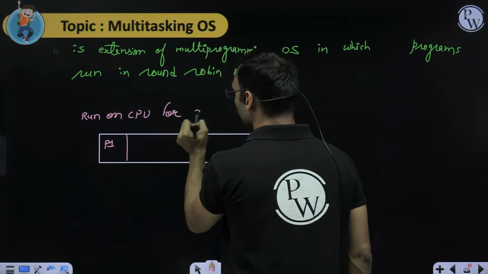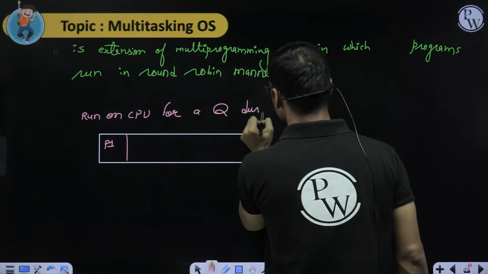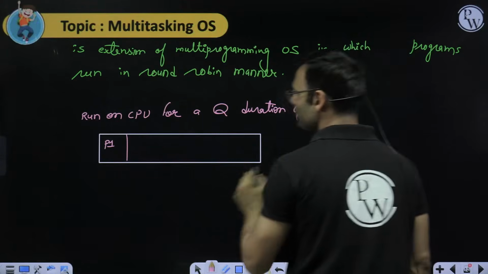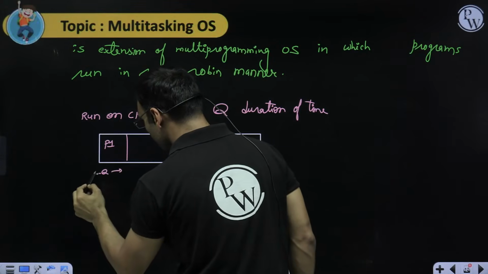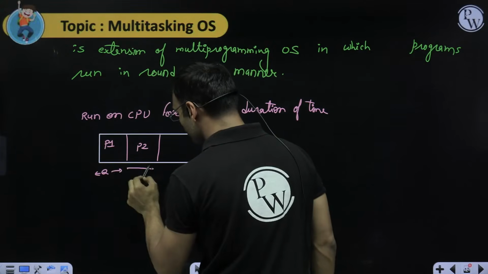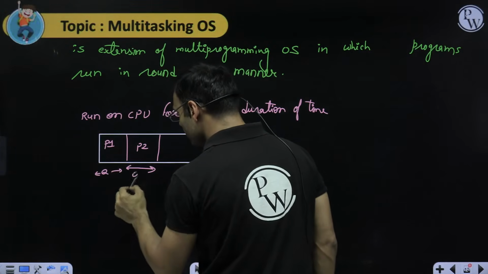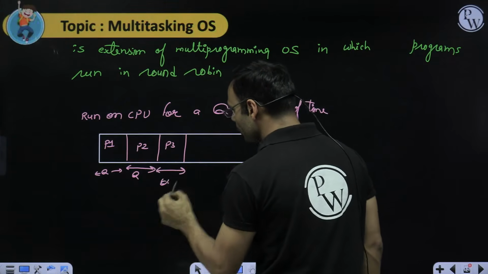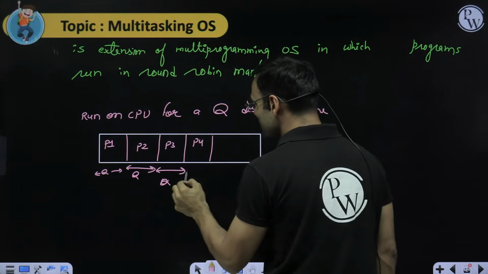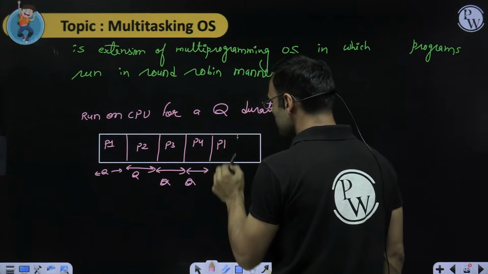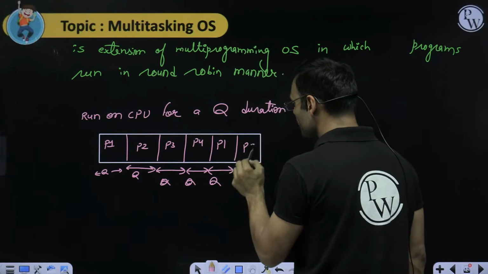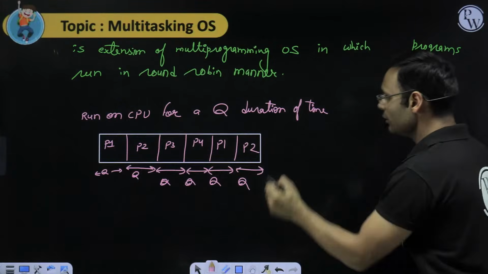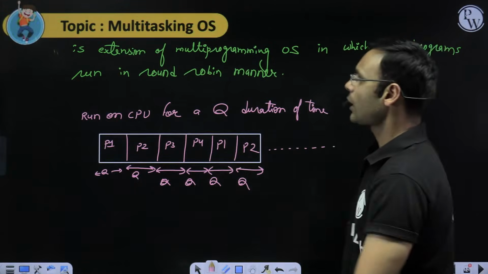for a Q duration of time. So if you have the timeline diagram, the first program will run for Q duration of time, then P2 will come. P1 is preempted forcefully, P2 runs for Q duration, then P3 runs for Q duration, then P4 runs for exactly Q duration, then P1 runs for Q duration, then P2 runs for Q duration, and so on. It keeps going. All the processes will run in this round robin manner.